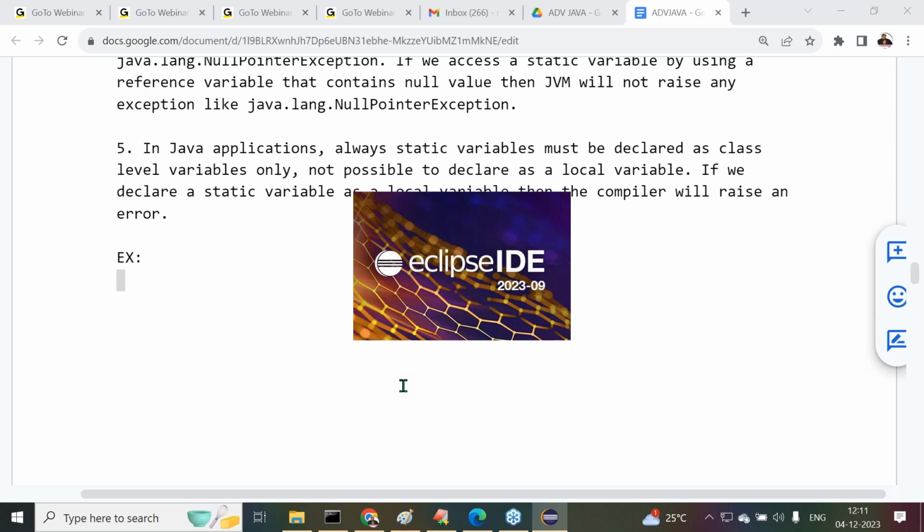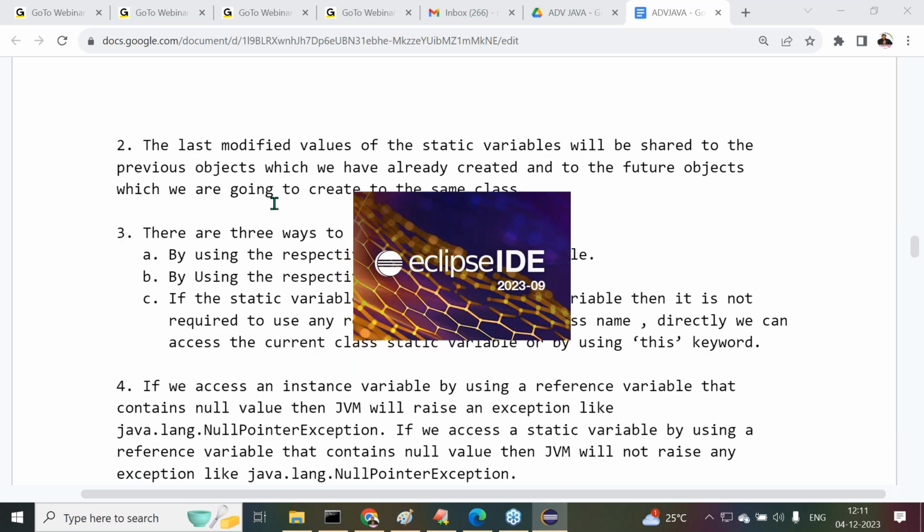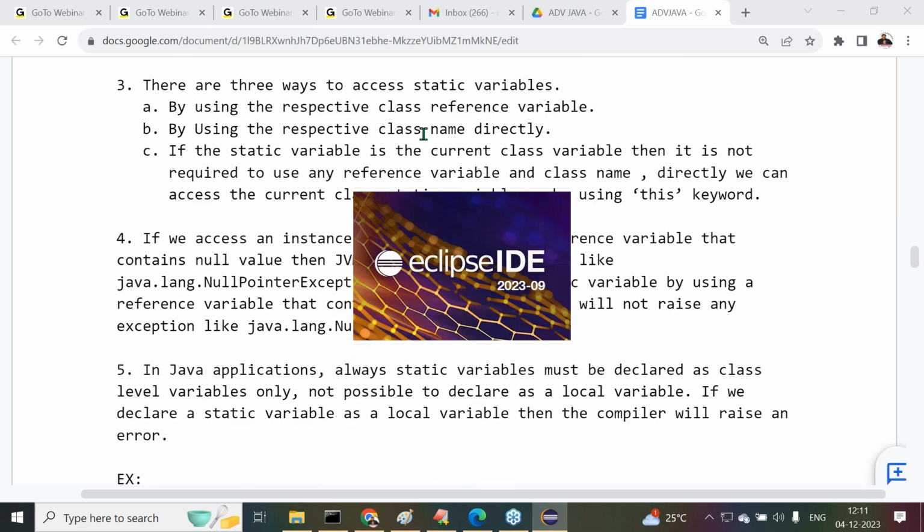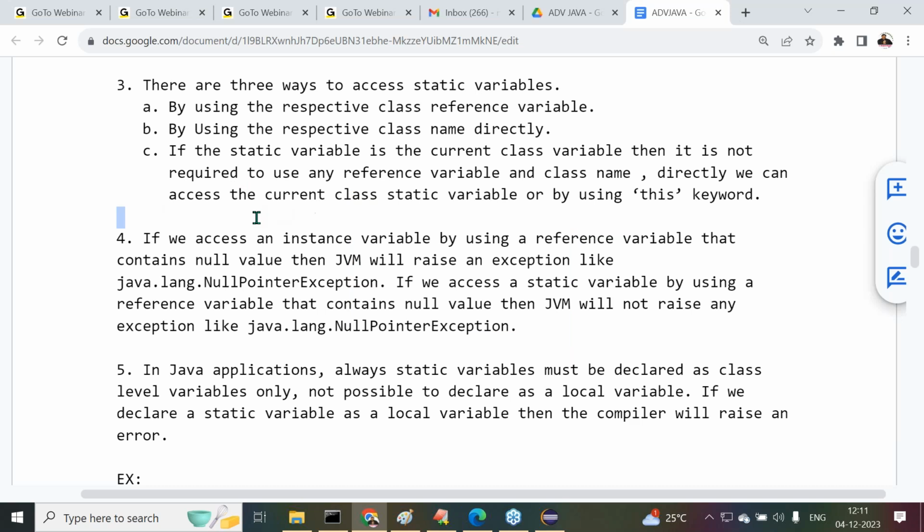We can access the static variables by using the class name instead of the reference variable. Of course, we can access that static variable by using a reference variable also. I think I have not covered that point. Now observe carefully, by using a reference variable or by using the class name. One note I am telling: in Java applications,